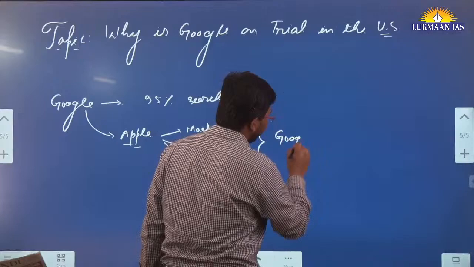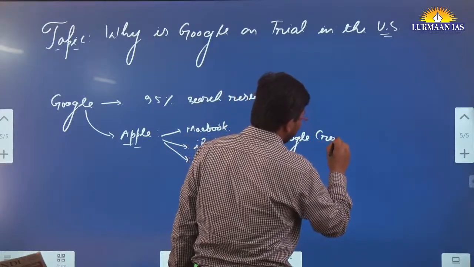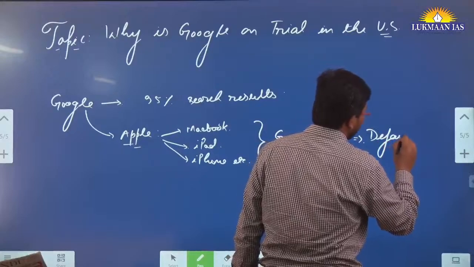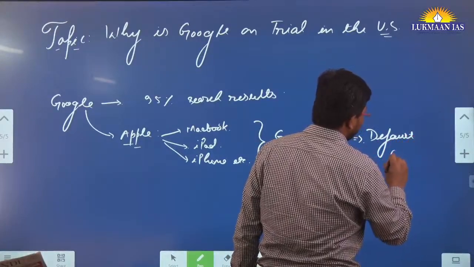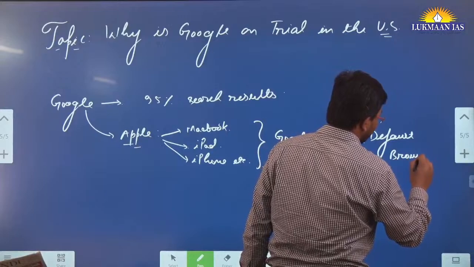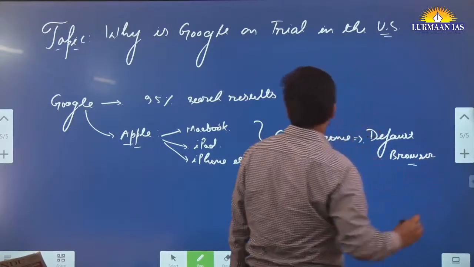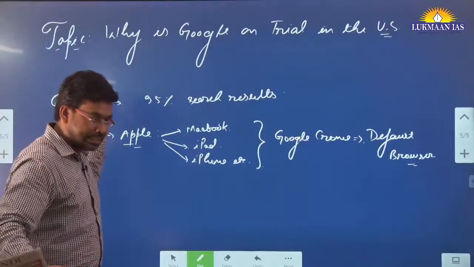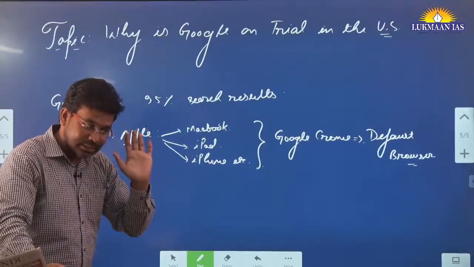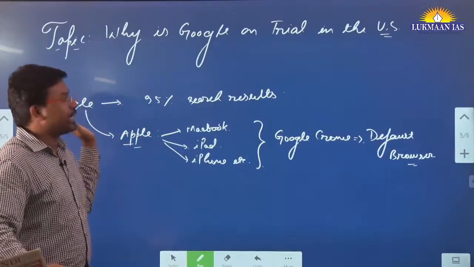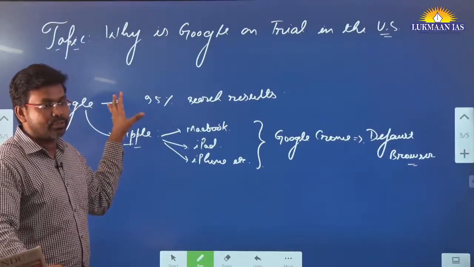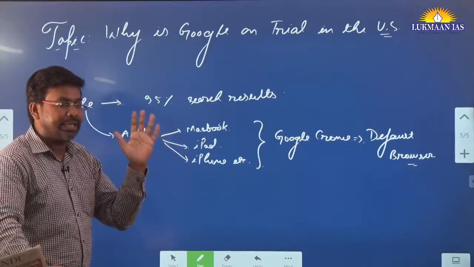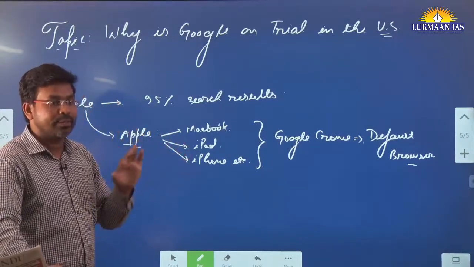Google Chrome is made the default browser. Google is one of the first companies to have started a search engine. Before this, there was a company like Netscape. After Netscape came, Microsoft came up.